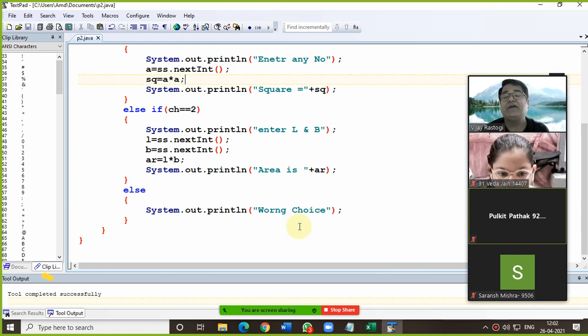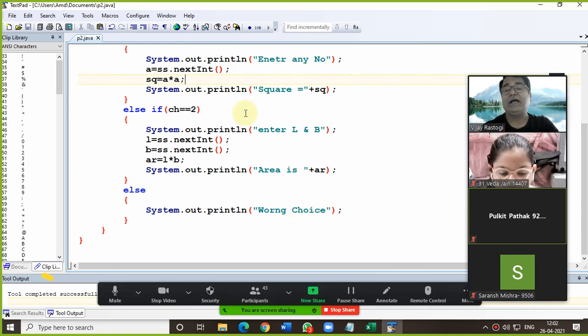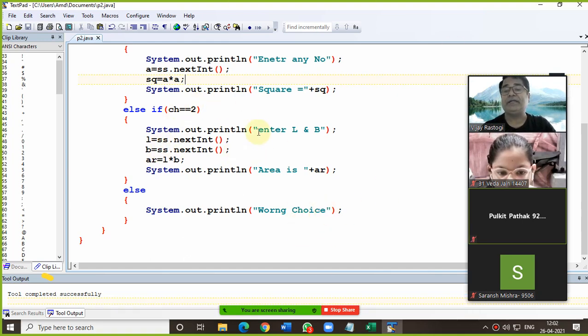Yes, sir. And now one more thing in choice 2. For length and breadth, I have used integer. If you want to use double, then also you can use double. But in that case, instead of nextInt, you are supposed to use nextDouble. Am I clear on this?